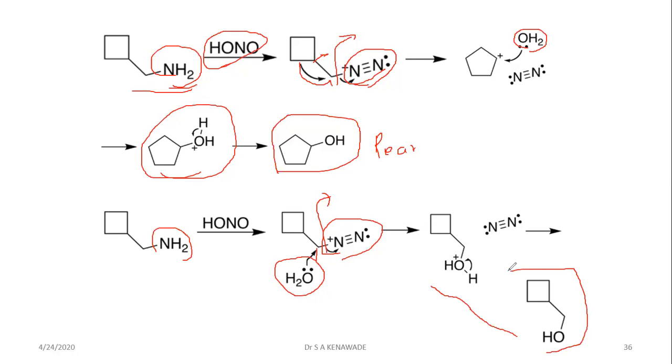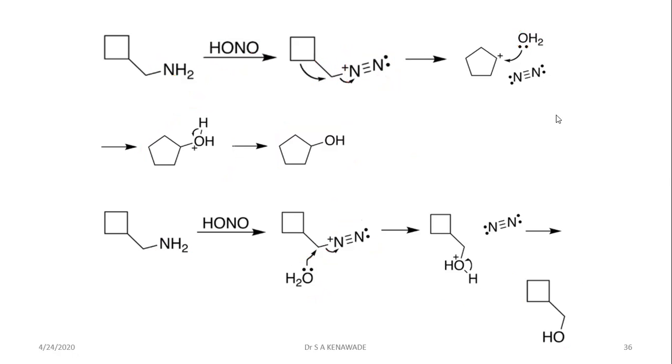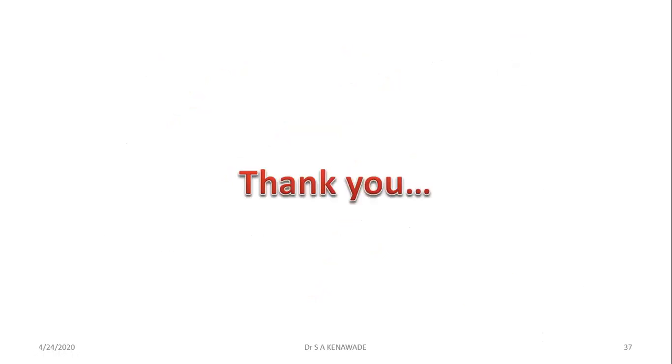This is the nucleophilic reaction. Here we complete our 7 rearrangement type of reactions.